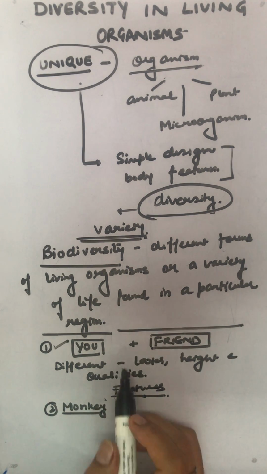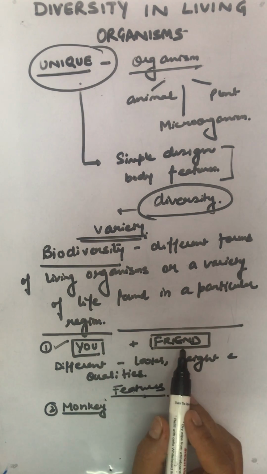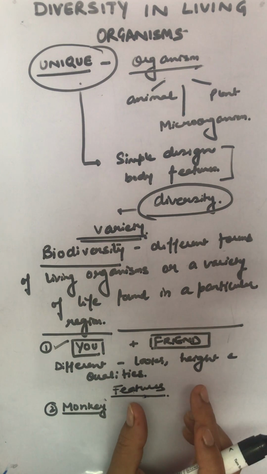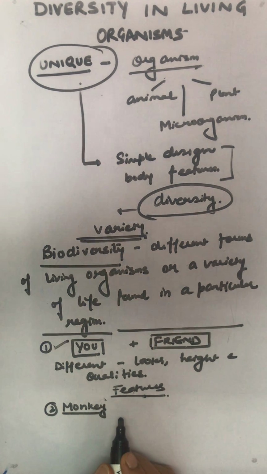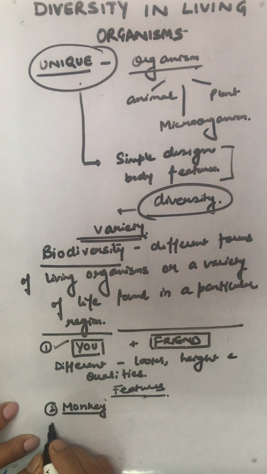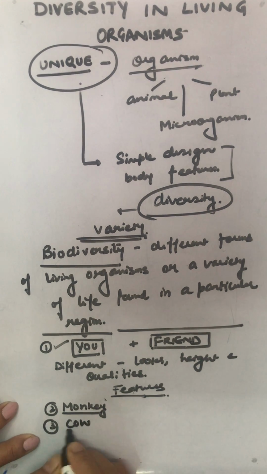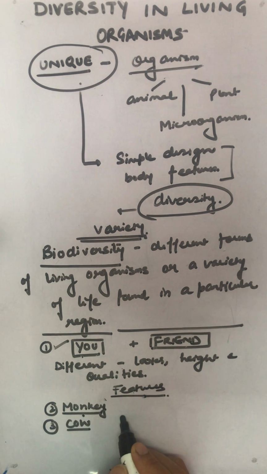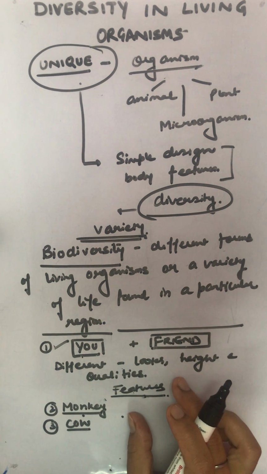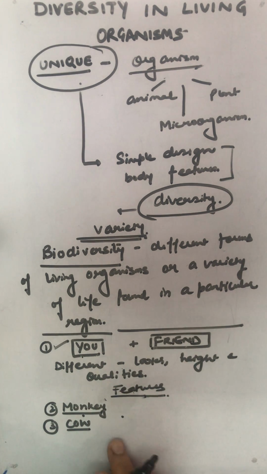Monkey is quite different from us because we and our friend have very close similarities. And the distinction becomes more sharp if we compare ourselves and monkey with a cow. Naturally, we and monkey are more common and have more similarities in comparison to a cow.